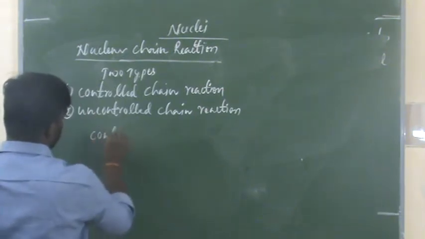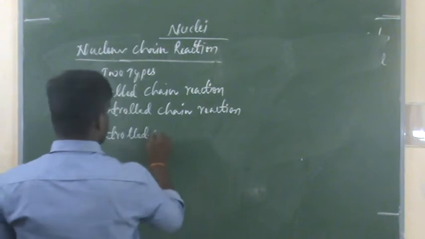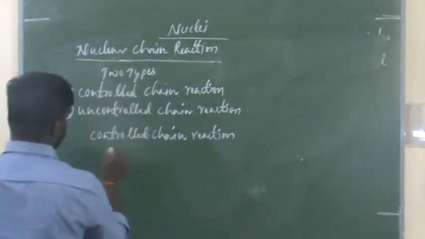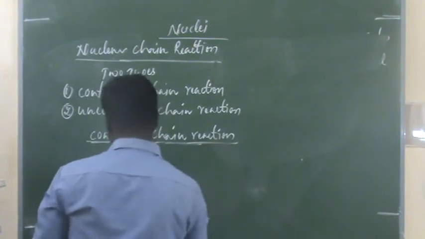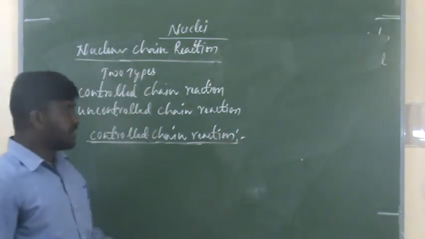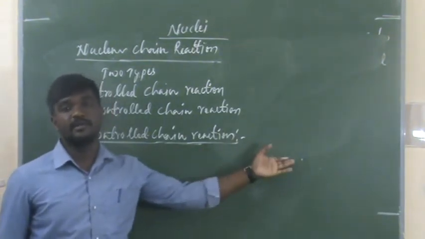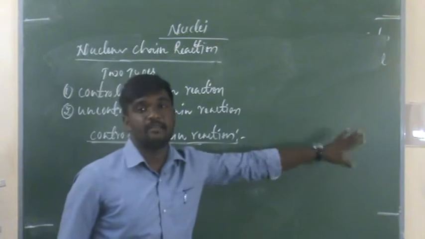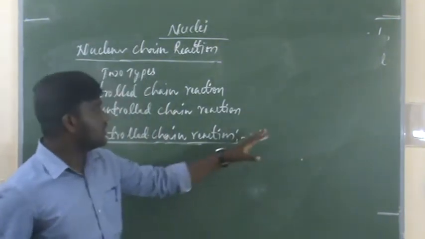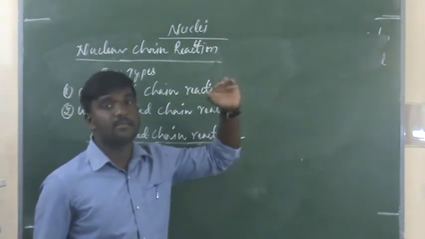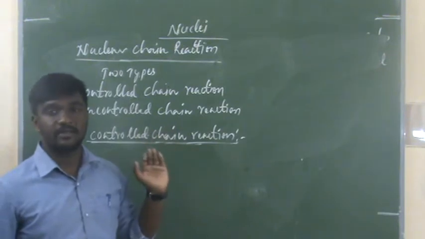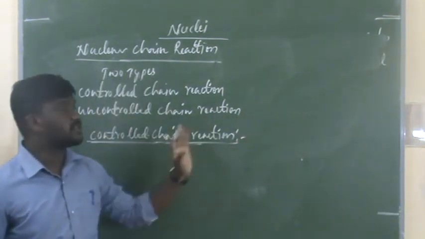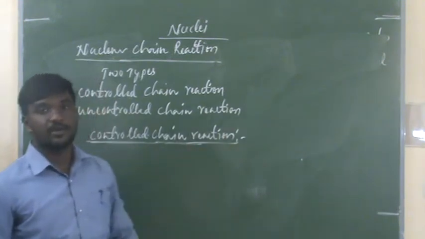During this controlled chain reaction, the number of neutrons is increased to a certain level, and thereafter it maintains a constant level. It also releases some amount of energy with intervals of time. This is called a controlled chain reaction.